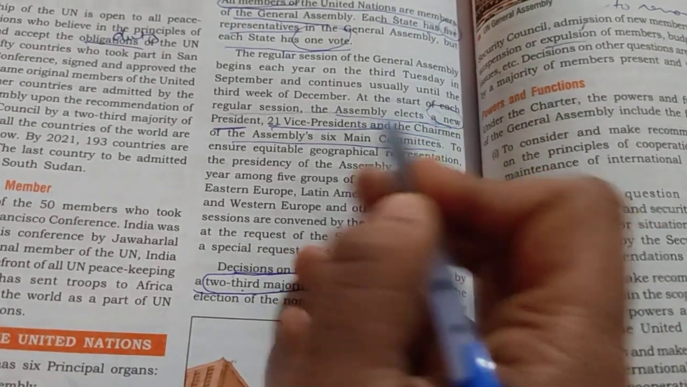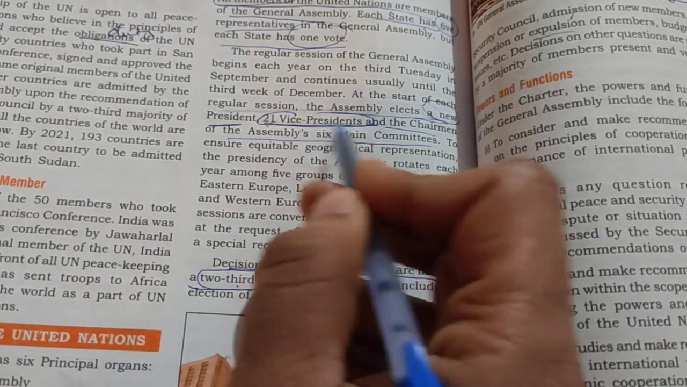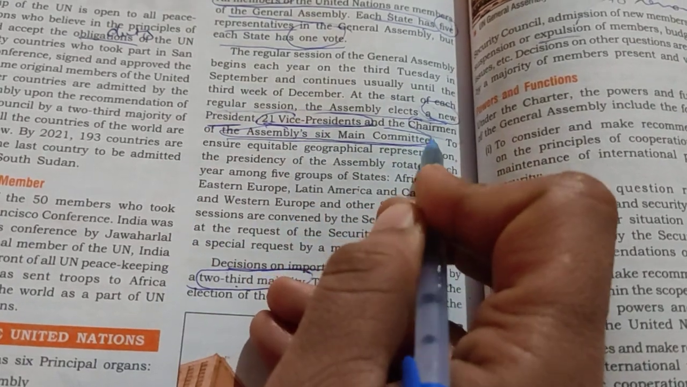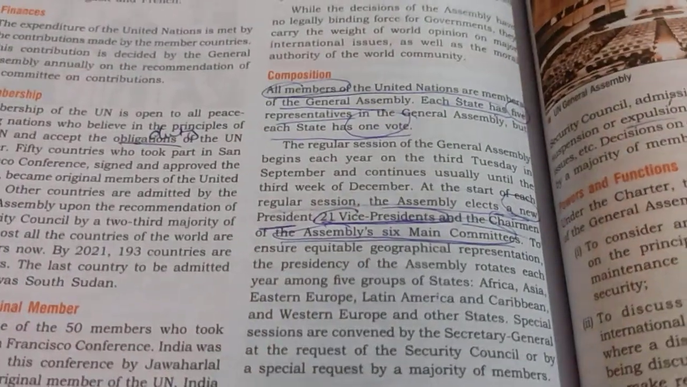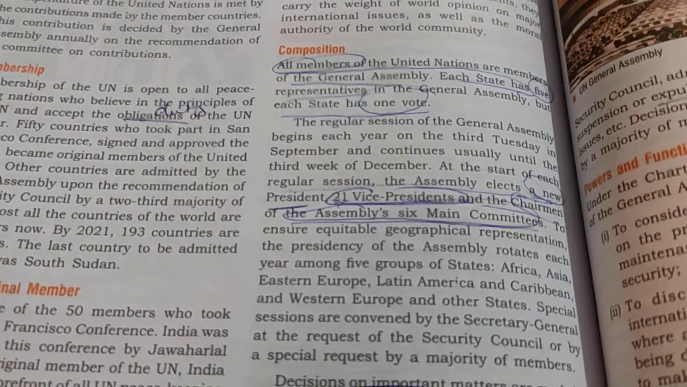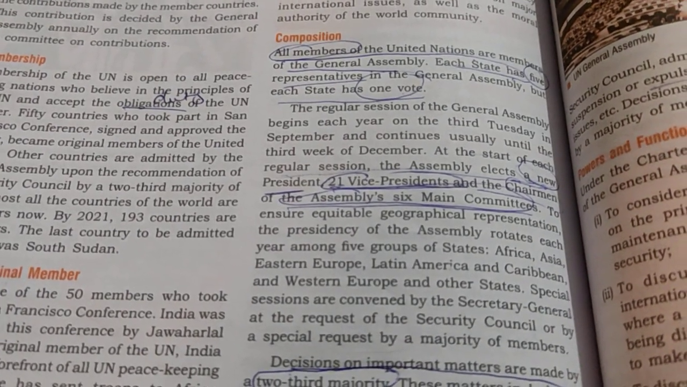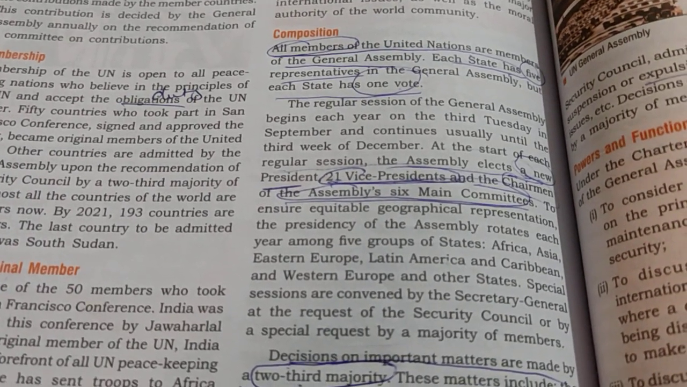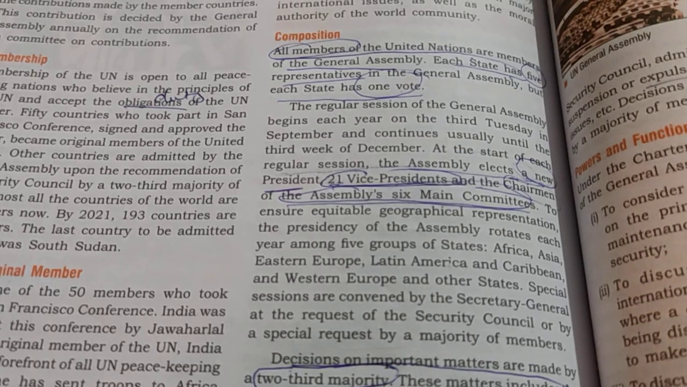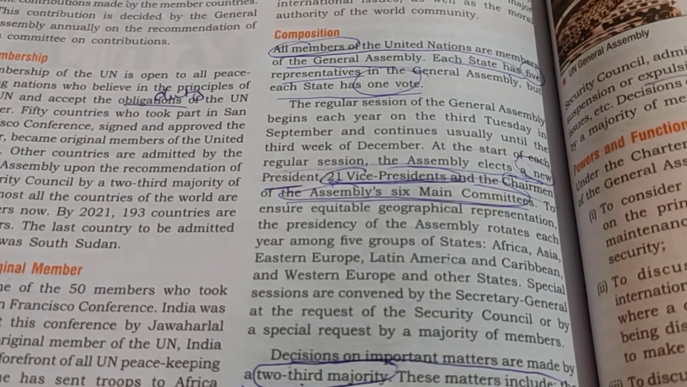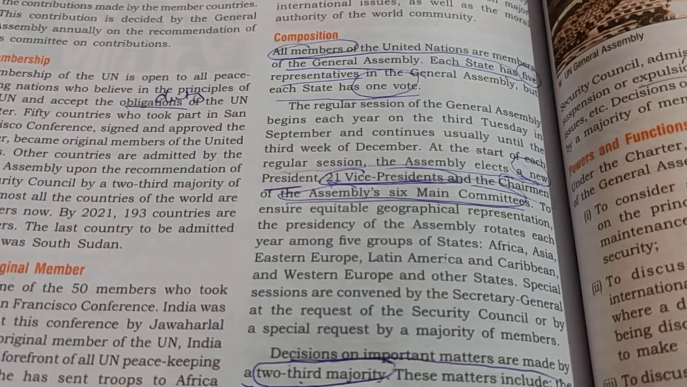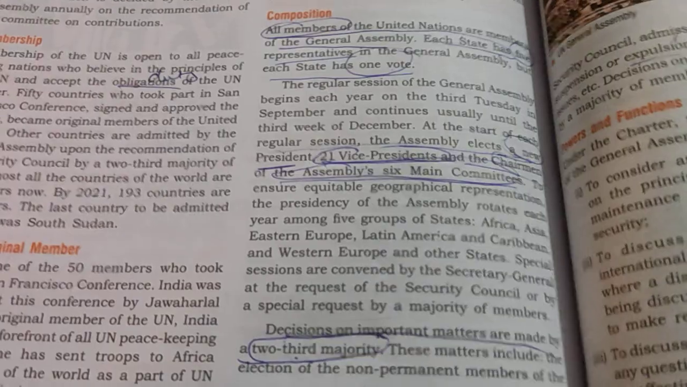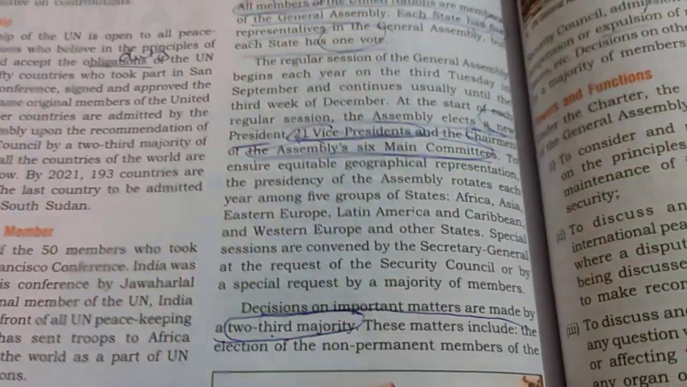So again, the points which have been circled by me are the key words of this question. So General Assembly has all members of United Nations as the members of General Assembly. Second is each state has, state means country, each state has 5 representatives but only 1 vote. Next is it elects its 1 president and 21 vice presidents and chairman of 6 main committees every year. Next is decisions on important matters are taken by two-third majority.